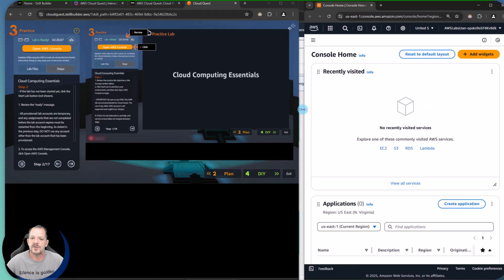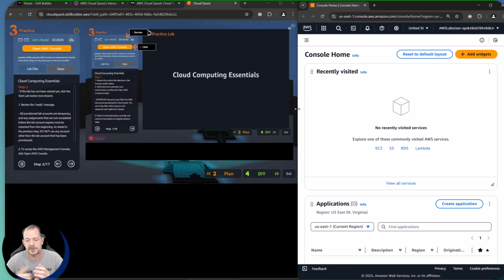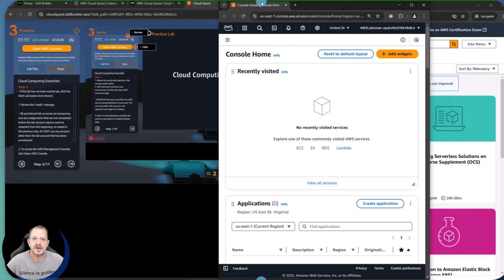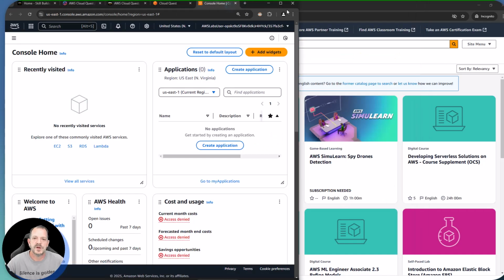But like I said, it does behoove you to have two monitors up and running to make this a more efficient and easy process. So let's go ahead and reattach these tabs and we'll just flip back and forth for the time being. So over to CloudQuest.